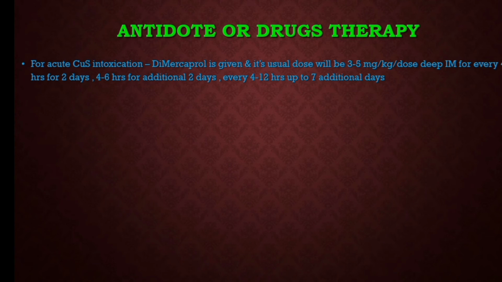After that, it should be given every 4 to 6 hours for an additional 2 days, and for another 7 days it can be given every 4 to 12 hours. So for acute copper toxicity, dimercaprol is given in such forms.